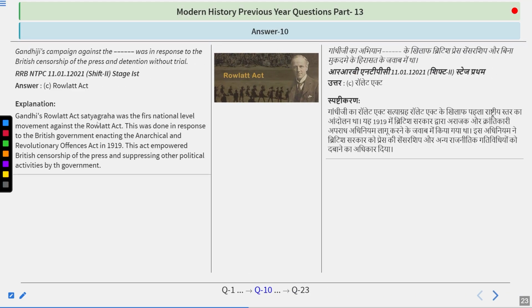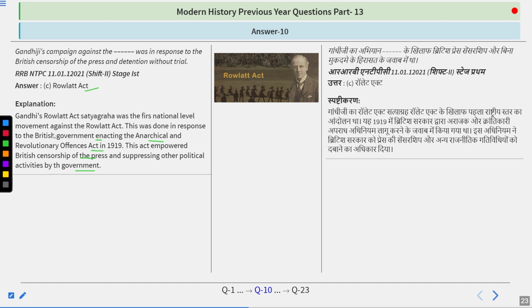So Gandhi's Rowlatt Act Satyagraha was the first national level movement against the Rowlatt Act. This was done in response to the British government enacting the Anarchical and Revolutionary Offences Act in 1919. This act empowered the British censorship of the press and suppressing other political activities by the government. So, do remember the answer is Rowlatt Act.